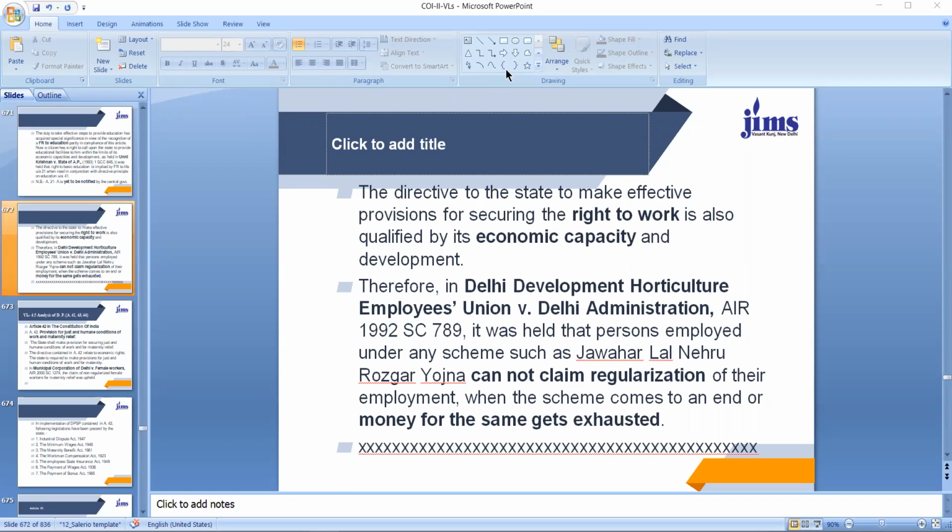You see, these are the directive principles to be implemented, but subject to economic capacity of the state. If the scheme of Jawahar Rozgar Yojana has come to an end, its employees cannot claim regularization. If the budget for the scheme has exhausted, the employed persons cannot claim regularization or that the scheme should continue. Once the money with the government is exhausted, scheme may be put to an end. So all these directive principles are subject to economic capacity and development of the state.